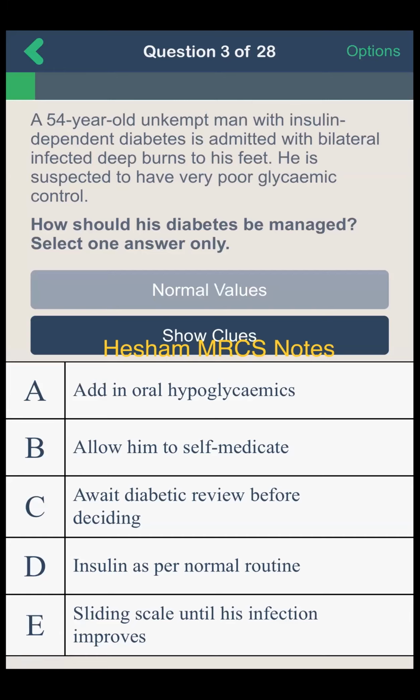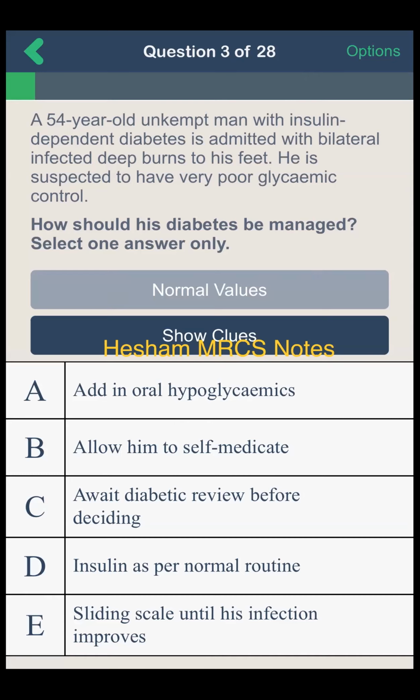Okay, that's good. Then this question. A 54 years old unkempt man with insulin dependent diabetes is admitted with bilateral infected deep burn to his feet. He is suspected to have very poor glycemic control. How should his diabetes be managed? Add in oral hypoglycemic, allow him to self-medicate, await diabetic review before deciding. D. Insulin as per normal routine. E. Sliding scale until his infection improves. So sliding scale, E should be the answer.